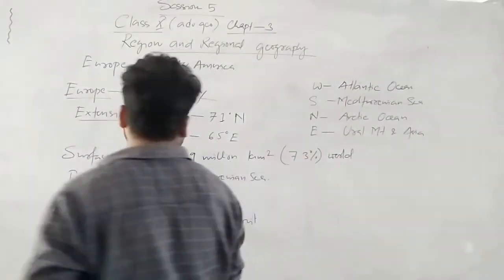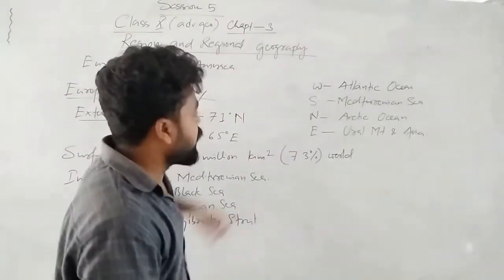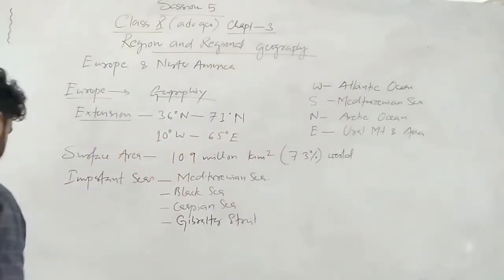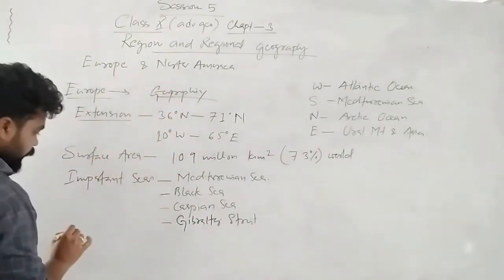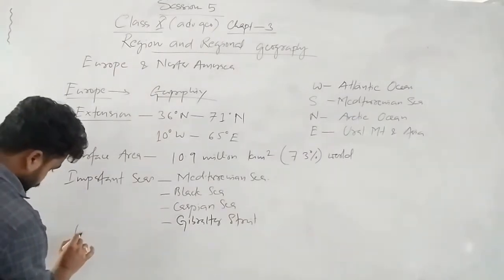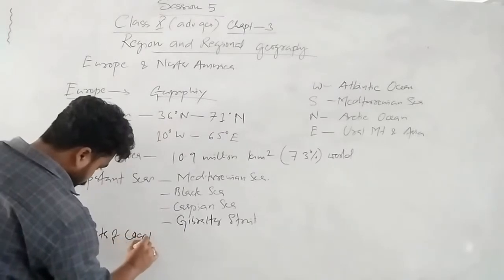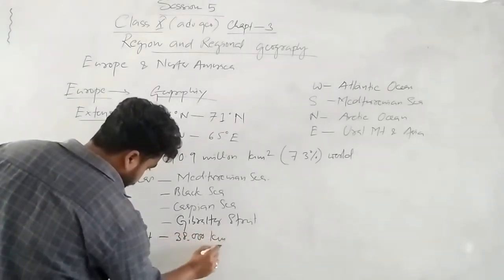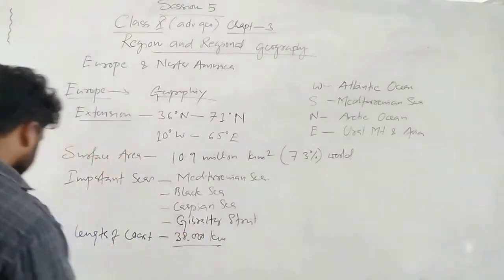So it is surrounded by West Atlantic Ocean, South Mediterranean Sea, North Arctic Ocean, and east Ural Mountain and Asia. Okay. Then we'll see the length of the coast, 38,000 kilometers. This is most important. Okay.